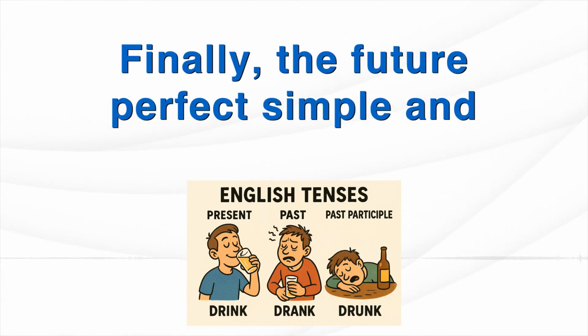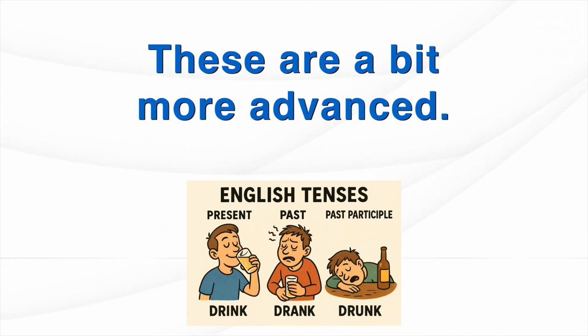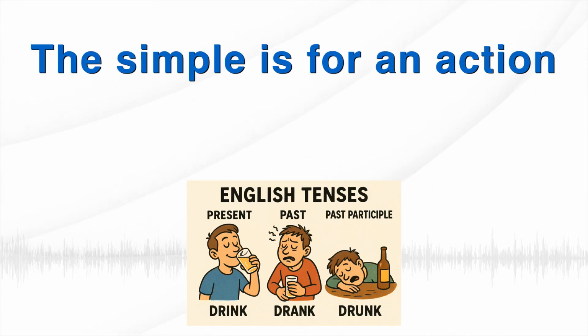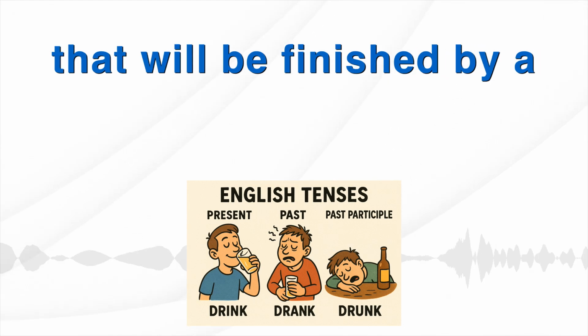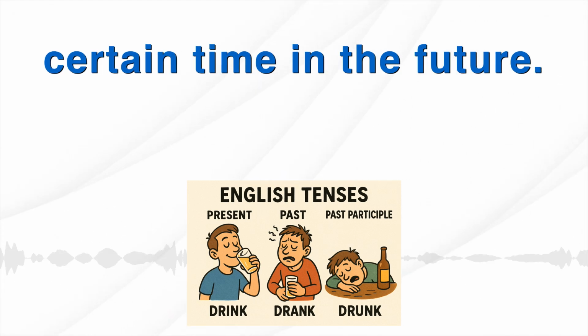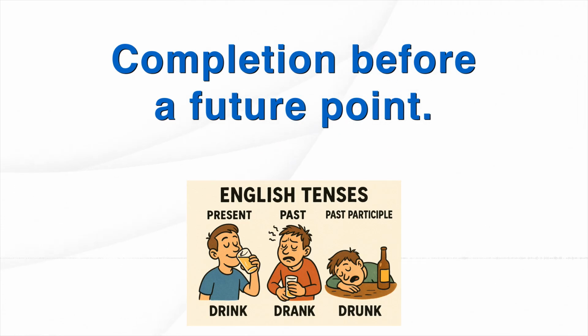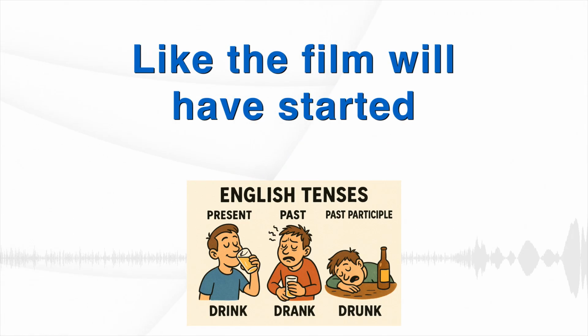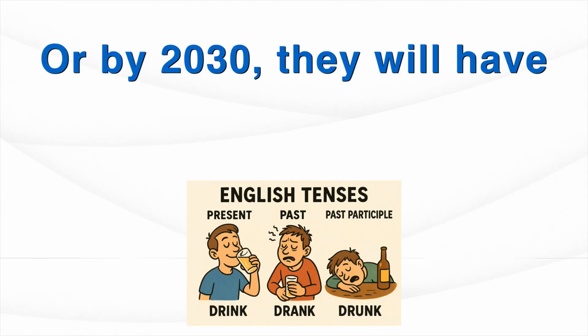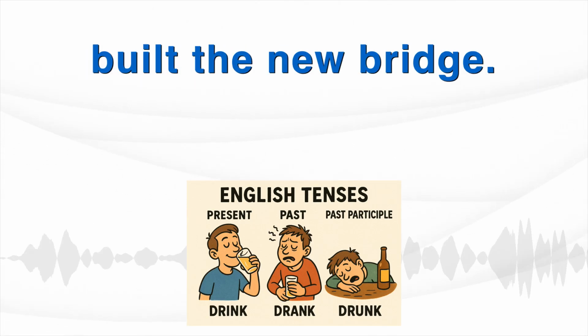Okay, finally, the future perfect simple and continuous. These are a bit more advanced. The simple is for an action that will be finished by a certain time in the future. Completion before a future point? Like, the film will have started by the time we get there. Or, by 2030, they will have built the new bridge.